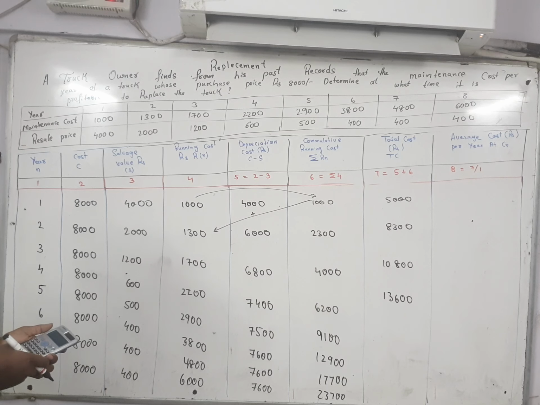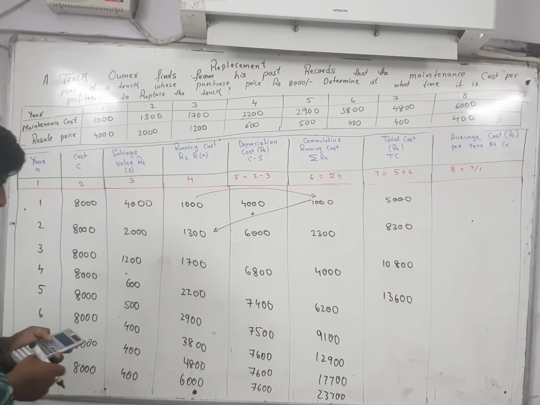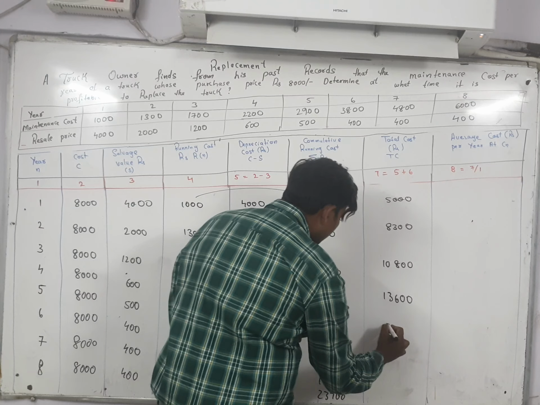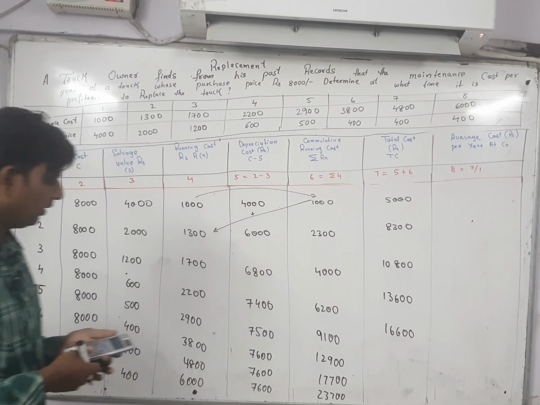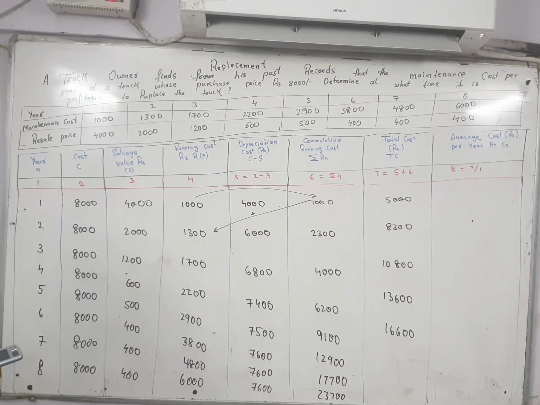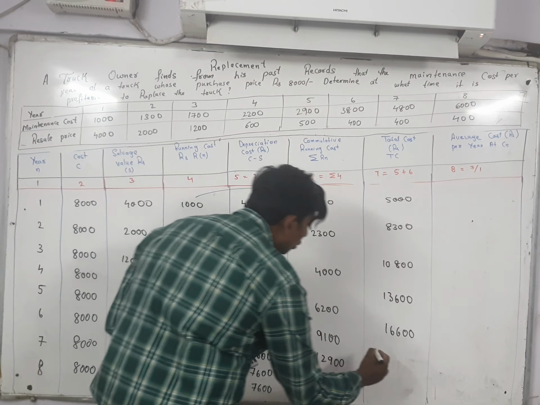After that 7500 plus 9100 is 16600. Next one is 7600 plus 12900, so 20500.